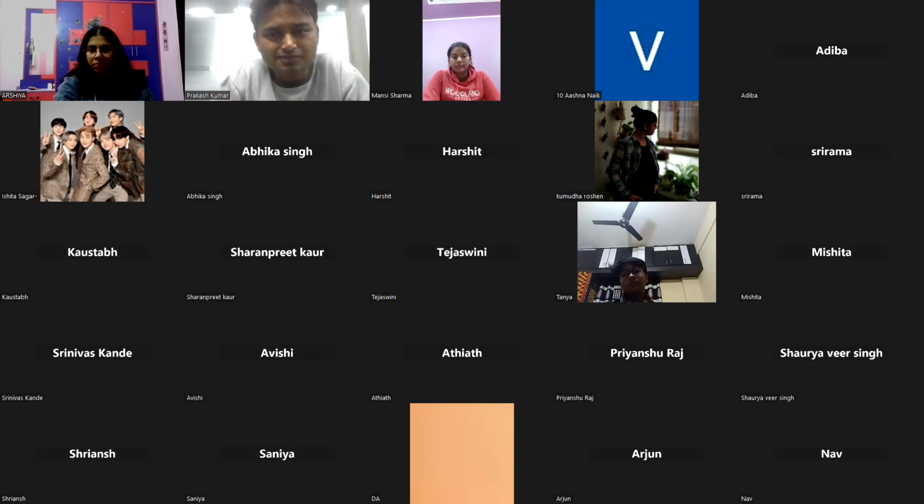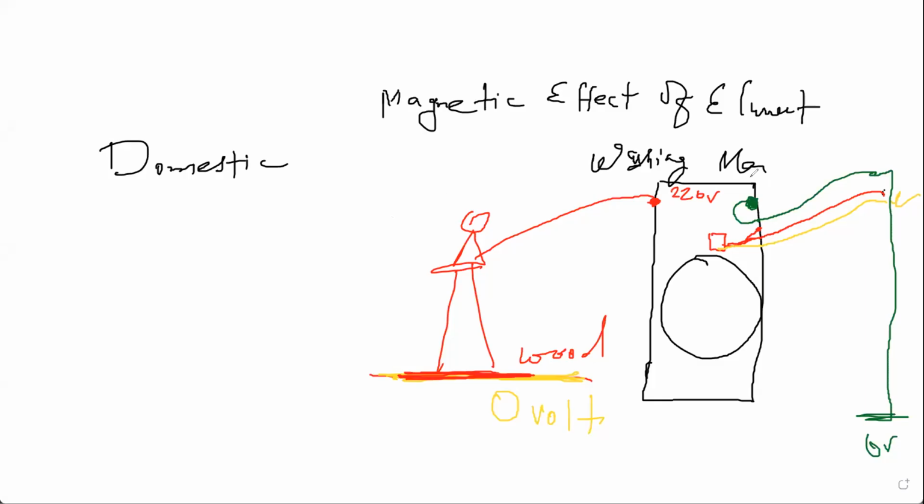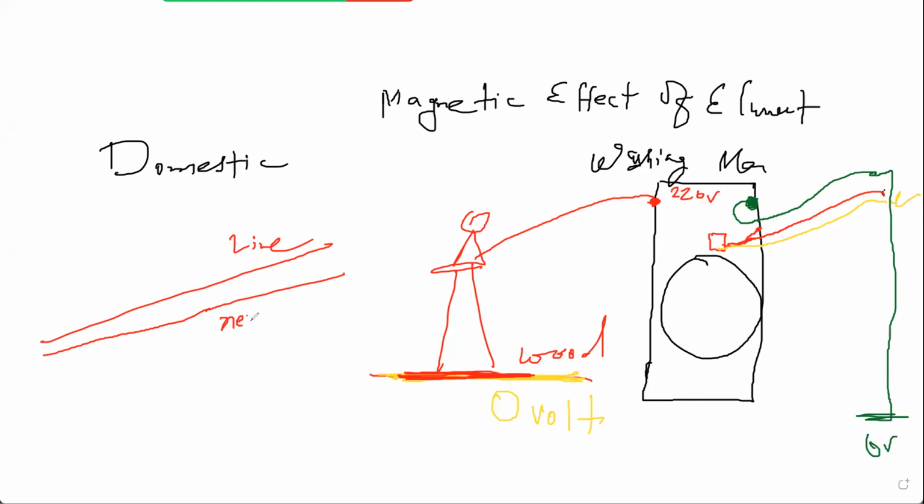And what is short circuit? If live wire and neutral wire touch, then it'll cause damage and short circuit happens. There is a very simple funda: we have a live wire, for suppose this one is the live wire, and the other one is the neutral wire. If by mistake live wire and neutral wire come in contact, this wire and this wire, what will happen?